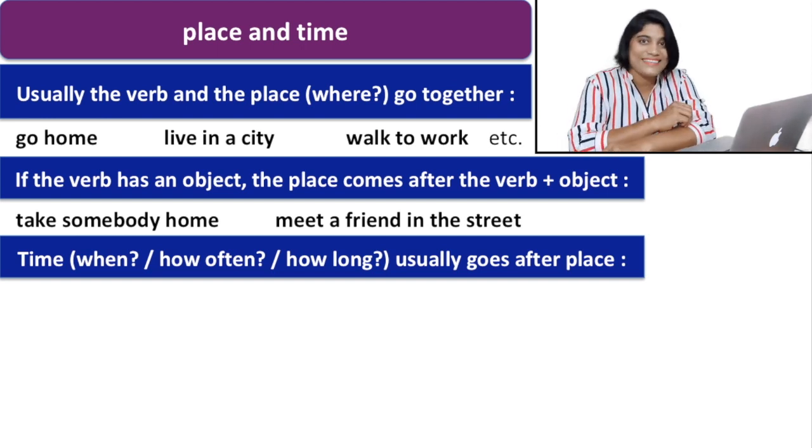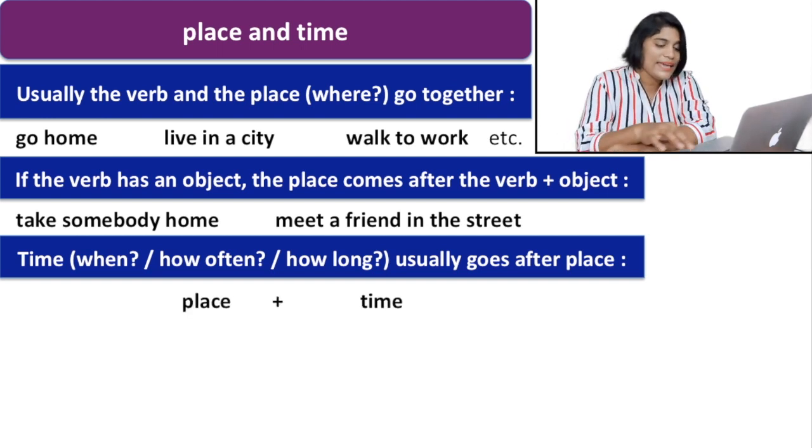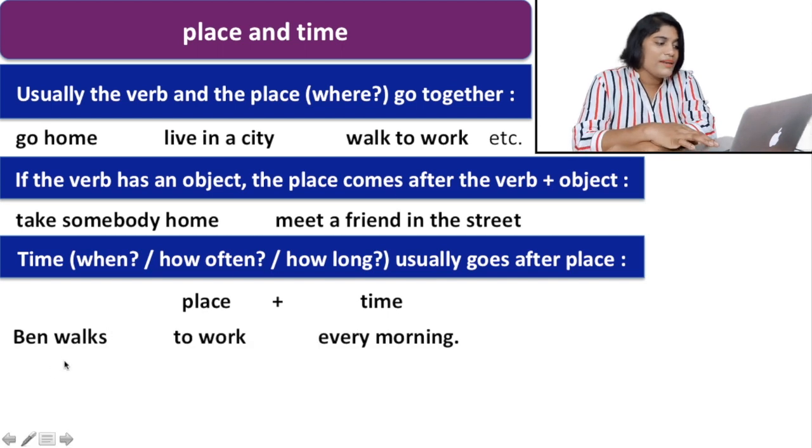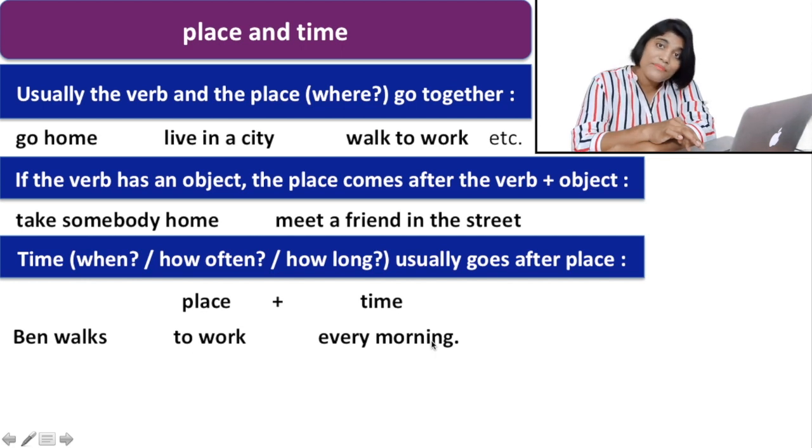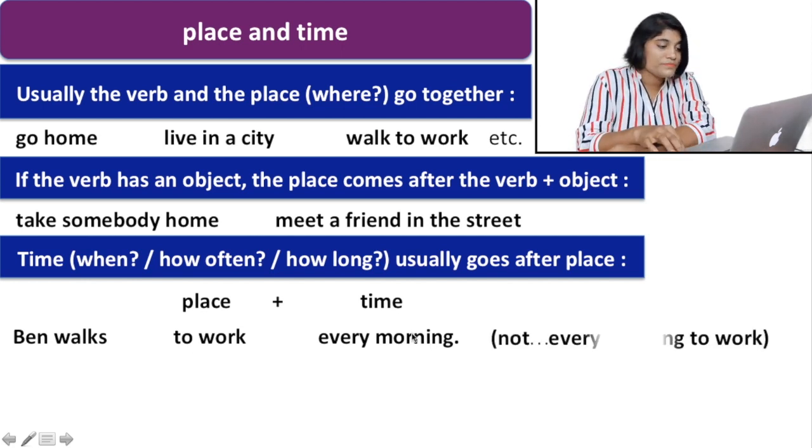So let's see the examples again. Ben walks to work every morning. Here, to work refers to place, so you put the place first, and then every morning, the time, after that.